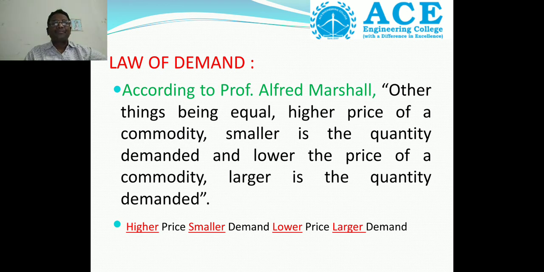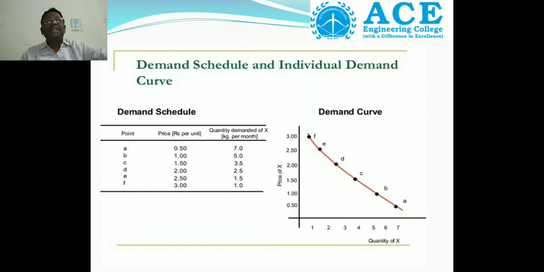The next one is the demand curve. The demand curve slopes downwards from left to right. How do we prove why the demand curve slopes downwards from left to right?